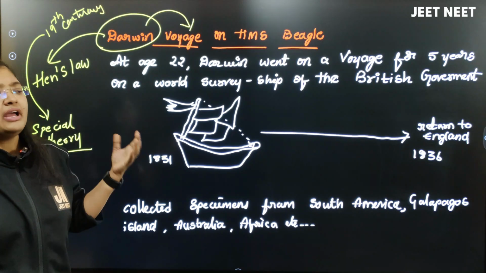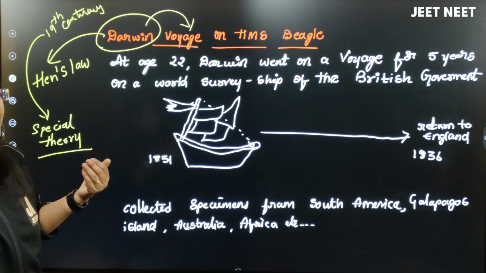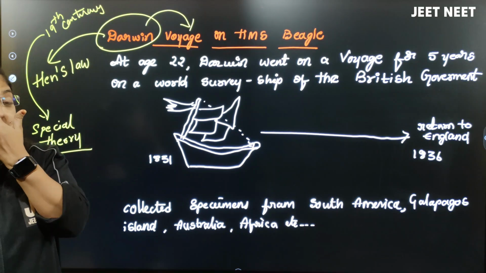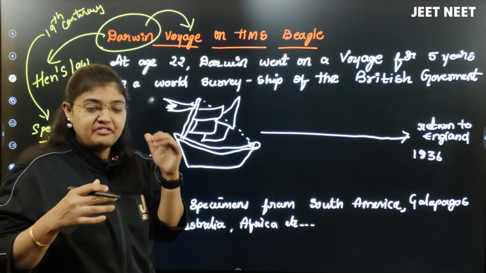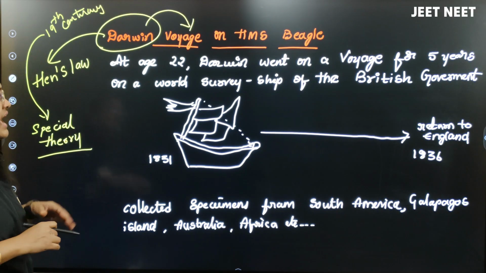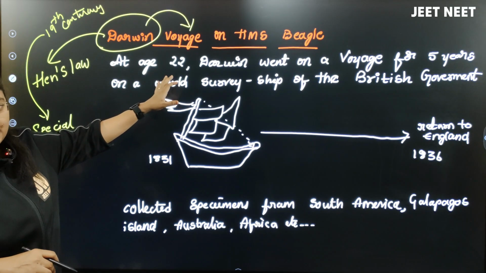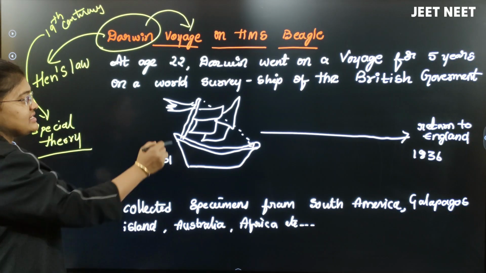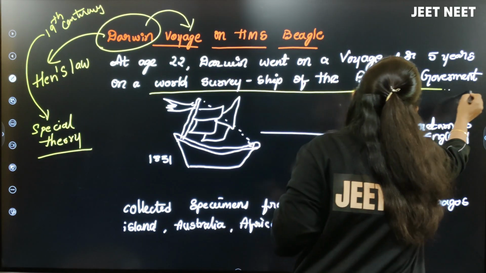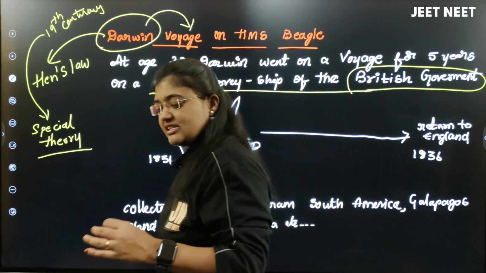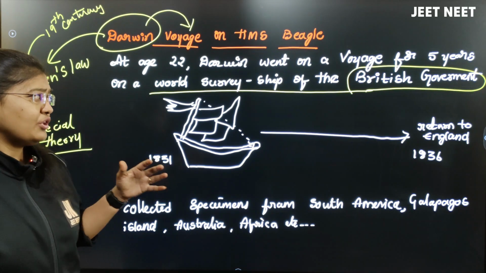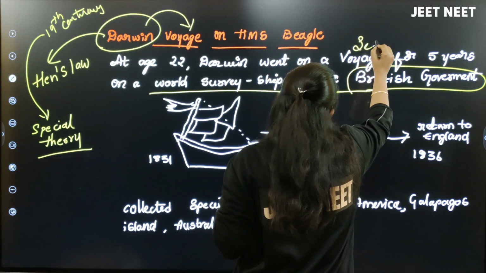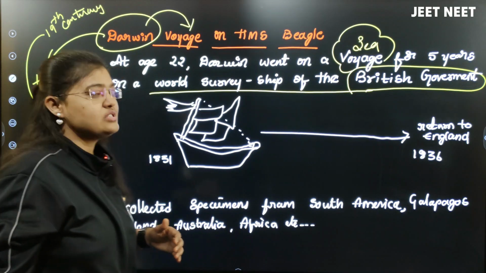When any person travels for a longer period of time, we call it a voyage. It can be on road, or through anything. If a long travel is happening, we call it a voyage. At the age of 22, Darwin went on a voyage for 5 years, on a world survey ship of the British government. As he was from England, he went for a sea voyage. He started his journey through the sea.